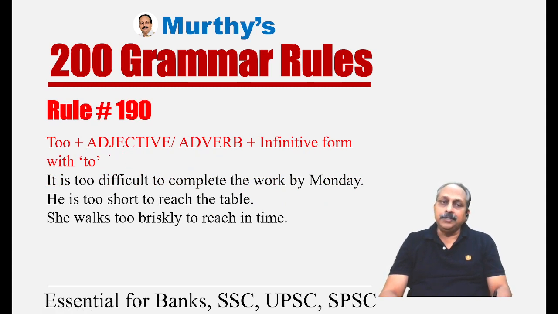Rule number 190. Here, this is one pattern. What is it? Too plus adjective or adverb plus verb infinitive form with to, or basic form of the verb with to. It is too difficult to complete.